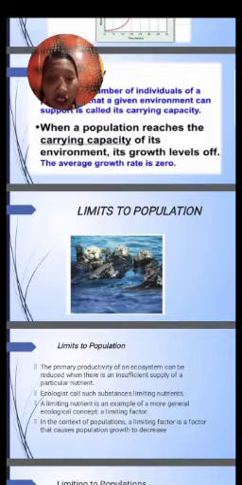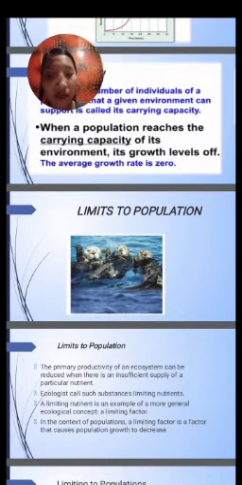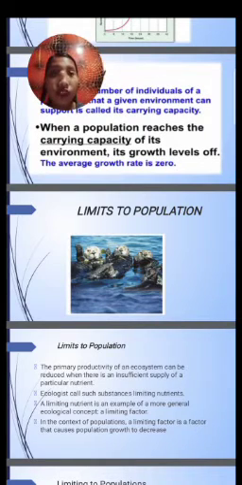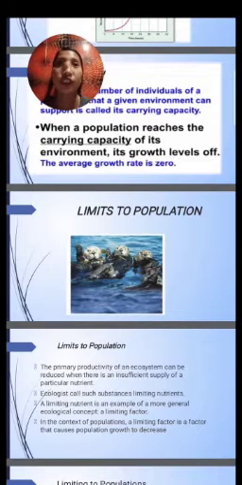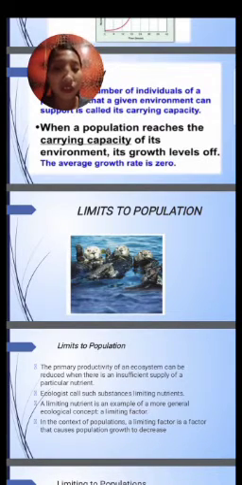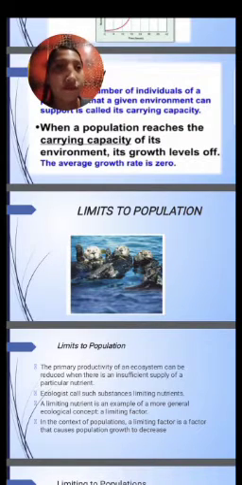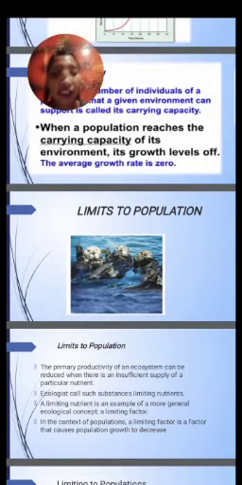A limiting nutrient is an example of a more general ecological concept, a limiting factor. In the context of populations, a limiting factor is a factor that causes population growth to decrease. So when we say limiting, the population will be decreased. When the population decreases, there will be a reduction because of an insufficient supply of something, and so on.